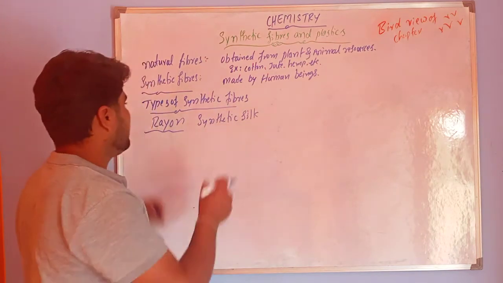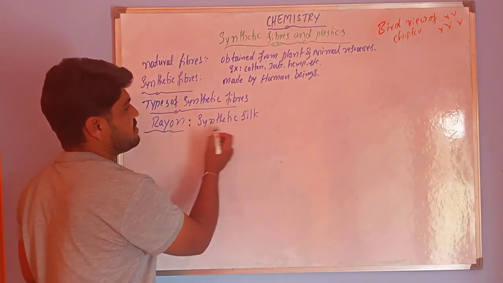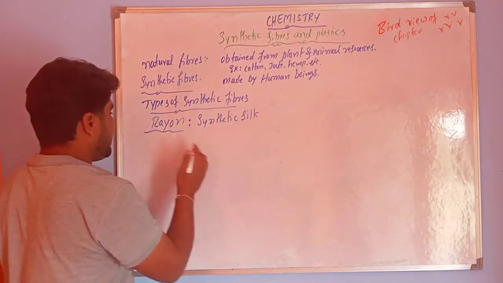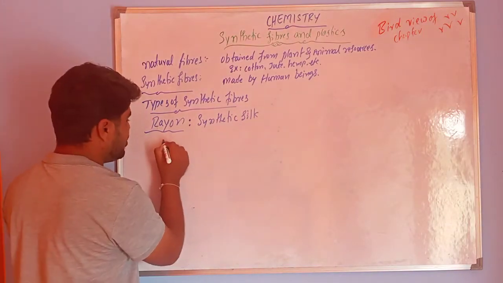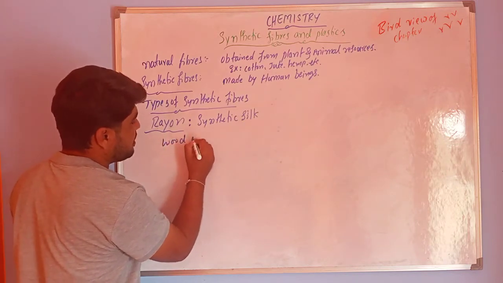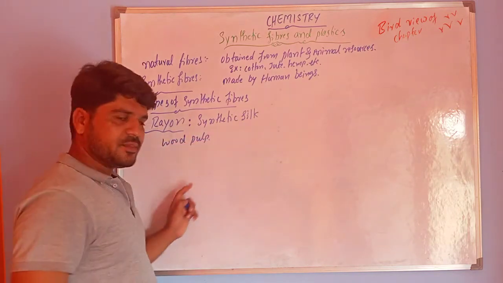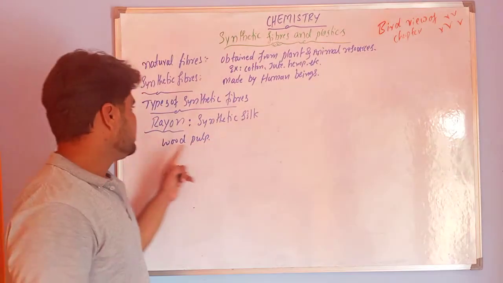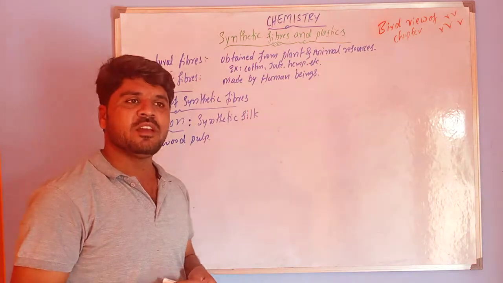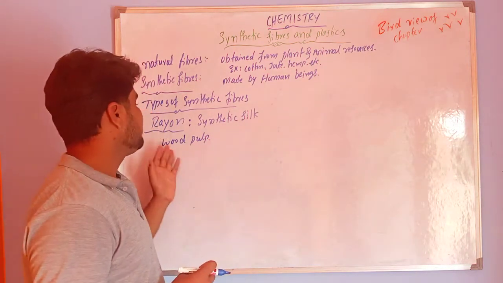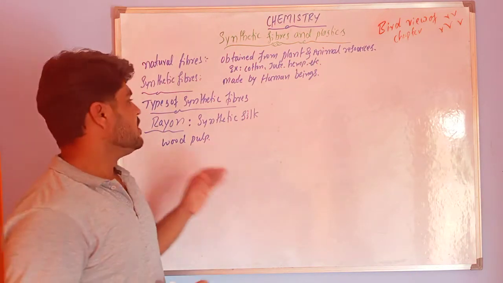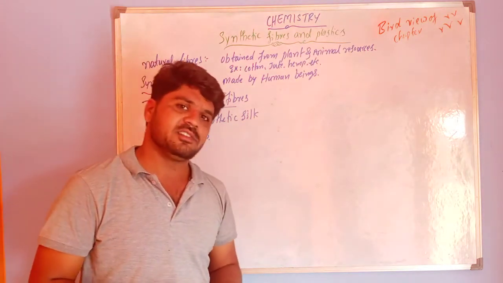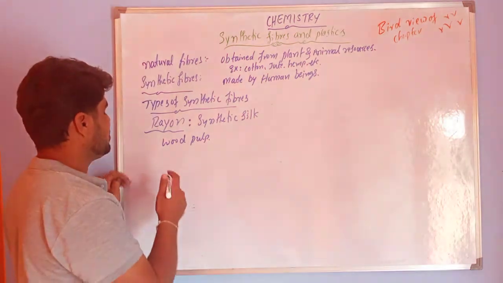That's why scientists made synthetic silk instead. It is prepared from wood pulp with some chemical treatment. From rayon we can make bed sheets and blankets at a cheaper rate than natural silk. These are some uses.